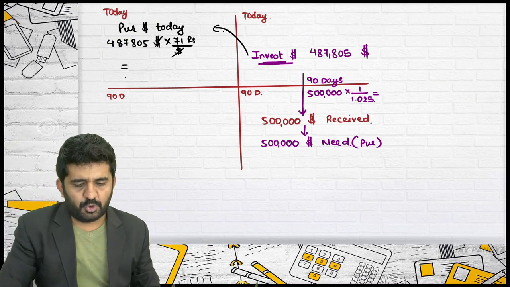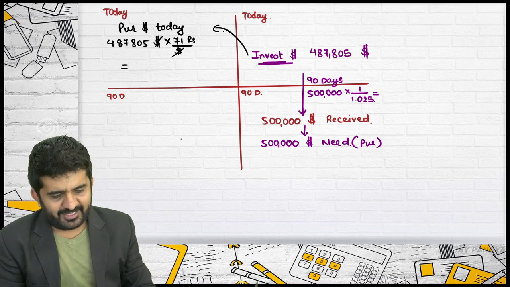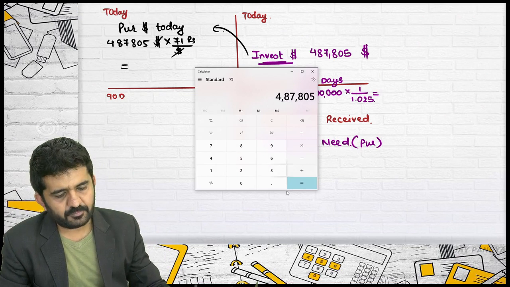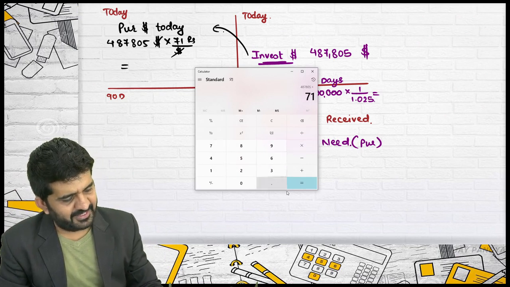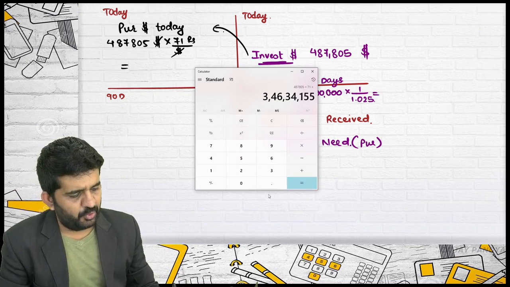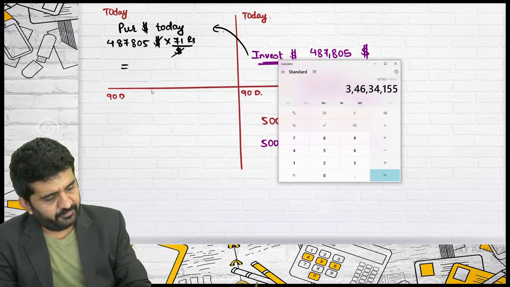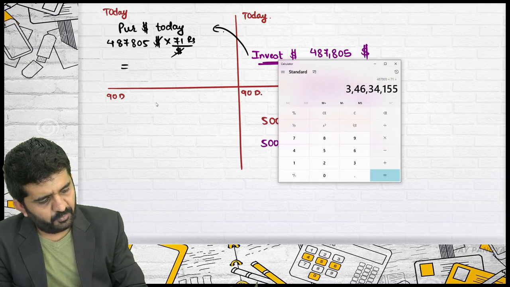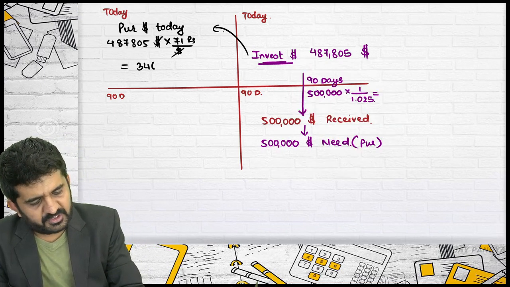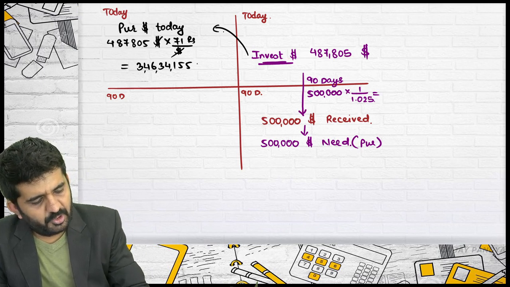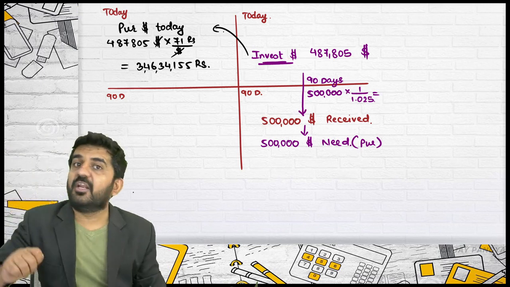How much rupees will you require? 4,87,805 multiplied by 71 is 3 crore 46 lakh 34,155 rupees. You will require this today.